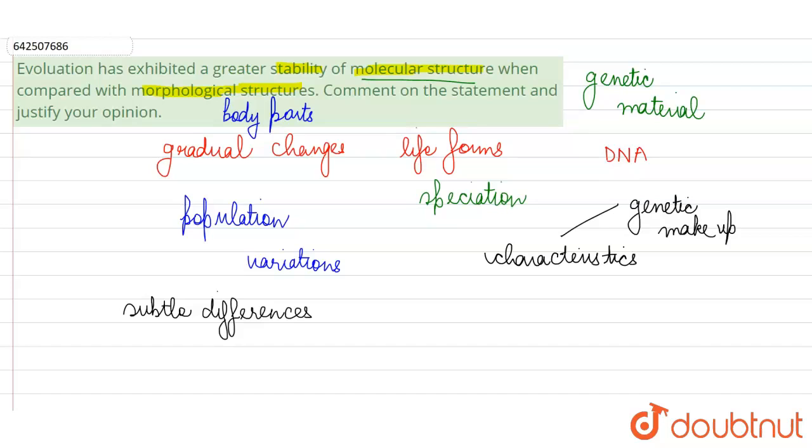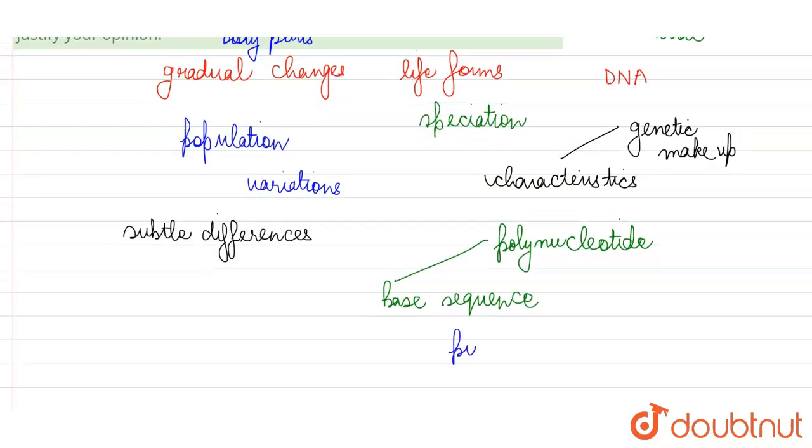DNA, we can say, if we talk about its chemical composition, it is made of polynucleotide chains which are made up by joining of one nucleotide to another. And in these polynucleotide chains, we see that there are nitrogenous bases in a particular sequence. And the sequence of nitrogenous bases in the DNA will determine what kind of proteins an organism is able to synthesize. So we can say that the DNA is going to code for the synthesis of proteins.